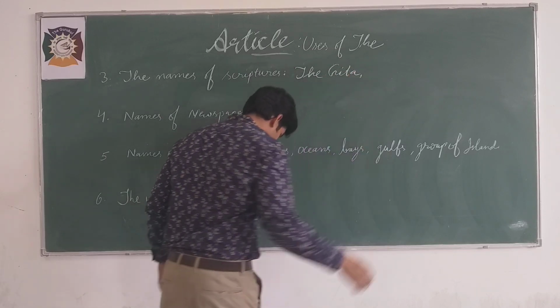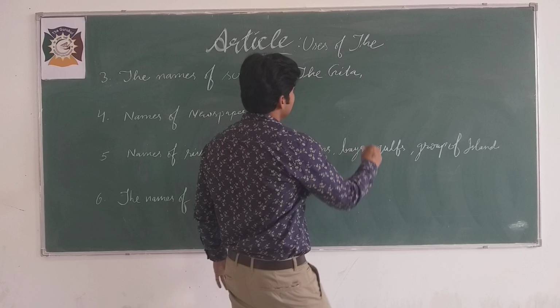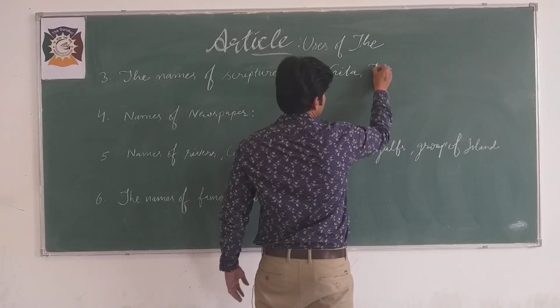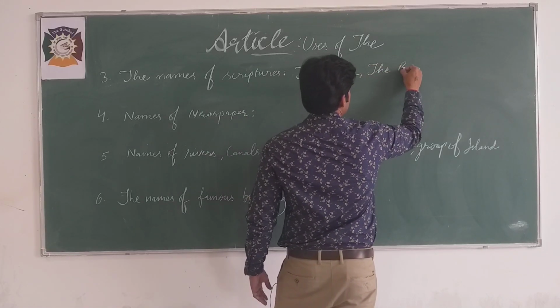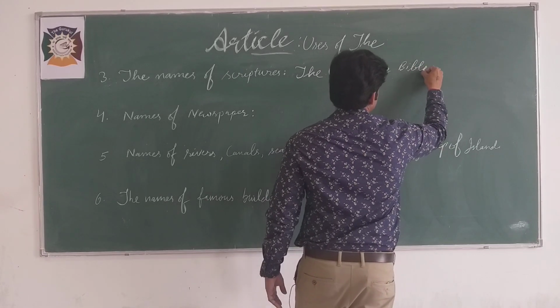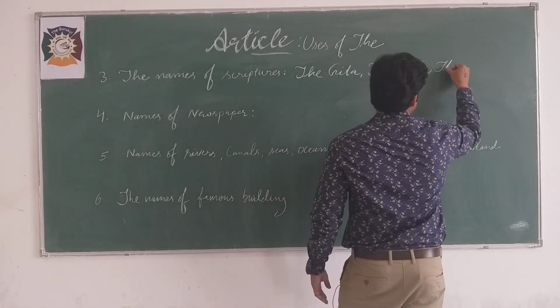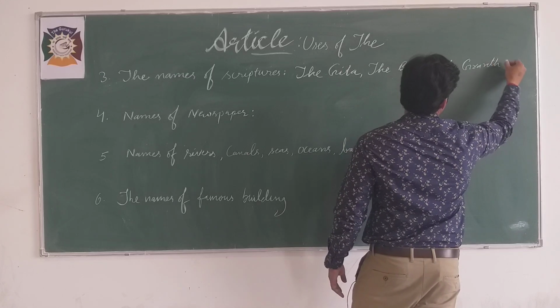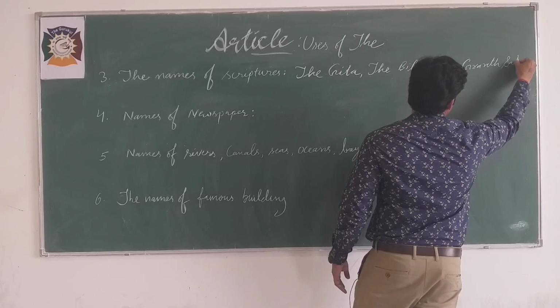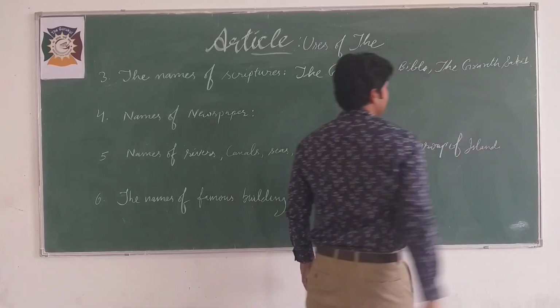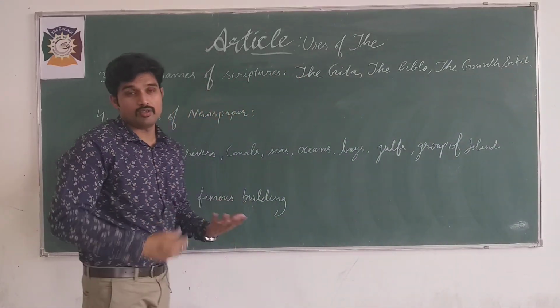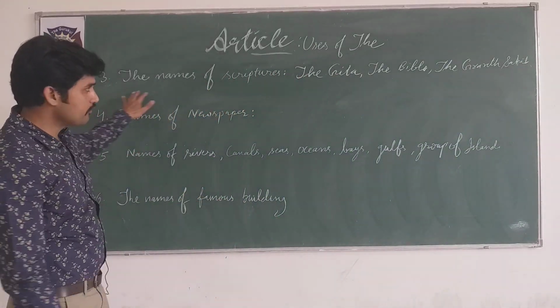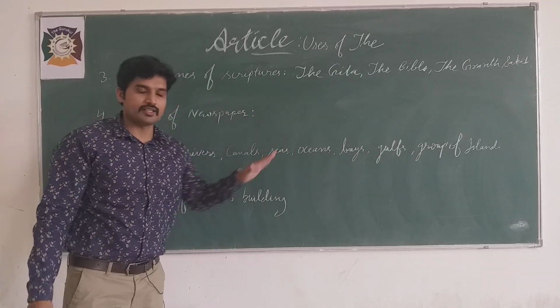Gita is our scripture which we read and worship. The Bible, the Granth Sahib, in the same way, the Ramayana, the Mahabharata, you have to use the before these names.